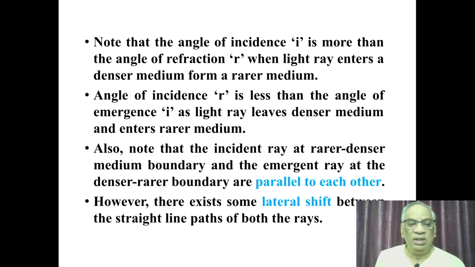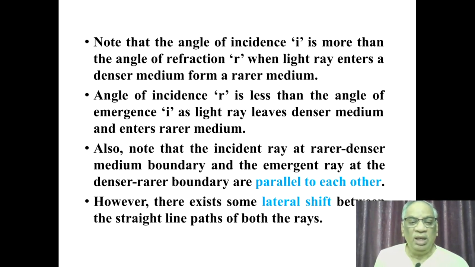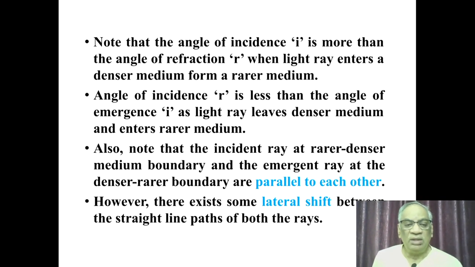Also, we can note that the incident ray at the rarer-denser medium boundary and the emergent ray at the denser-rarer medium boundary are parallel to each other because the angle of incidence and angle of emergence are the same. They both remain parallel. However, there exists some lateral shift. That means the incident ray beam and emergent ray beam are slightly shifted through some distance laterally. This is called lateral shift between the straight line paths of both incident and emergent beams.